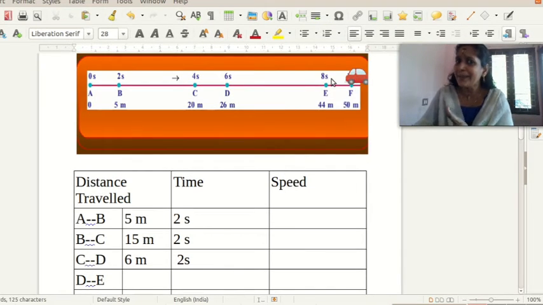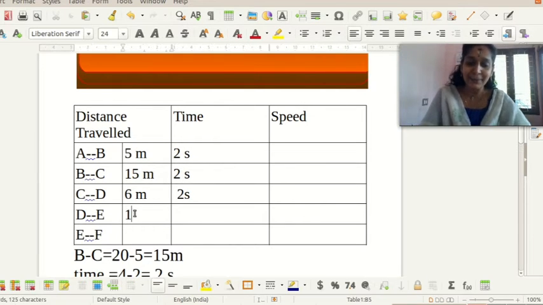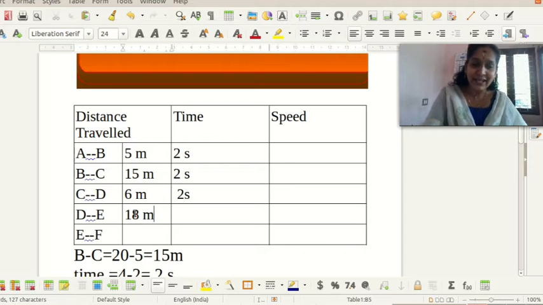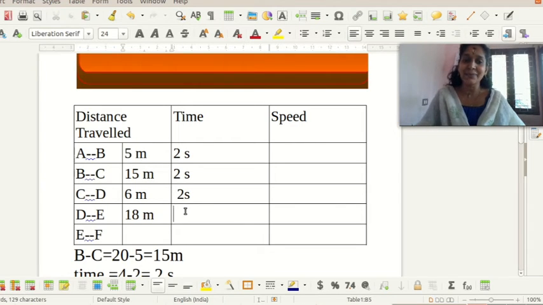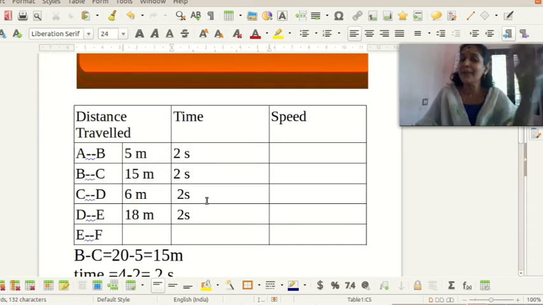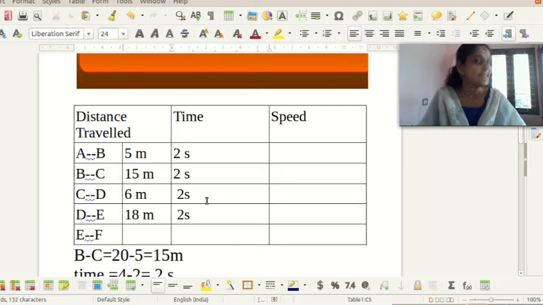How much is the time? 8 minus 6, yes, 2. So from D to E, our car travels 18 meter. It takes 2 seconds again. So the time intervals are equal, but the distance traveled is changing, isn't it?